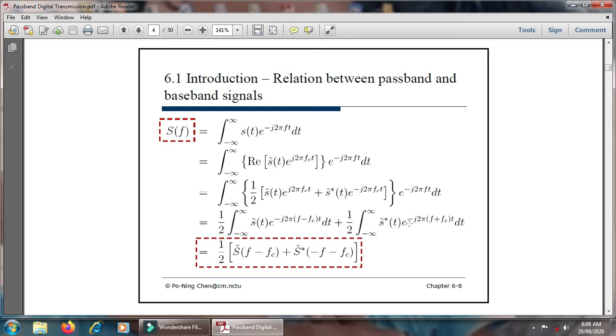This exponential function is again represented as 1 by 2 of S of f minus fc plus the complex conjugate of S of minus f minus fc. This is the relationship between the passband and baseband signal.